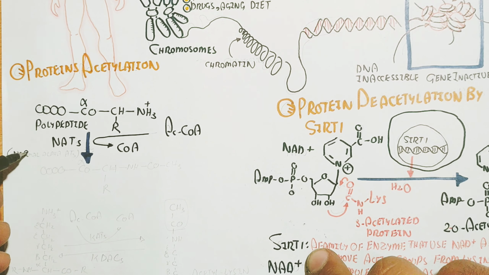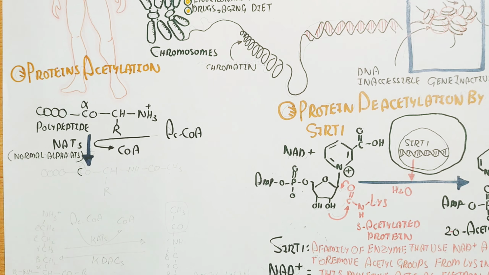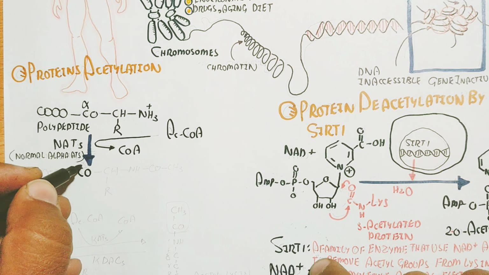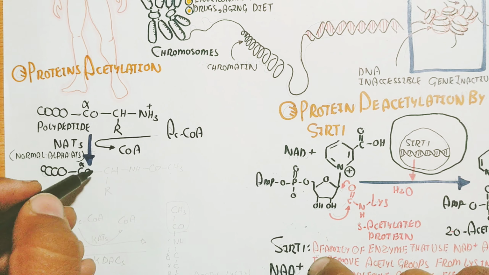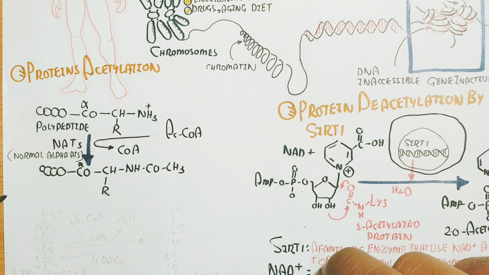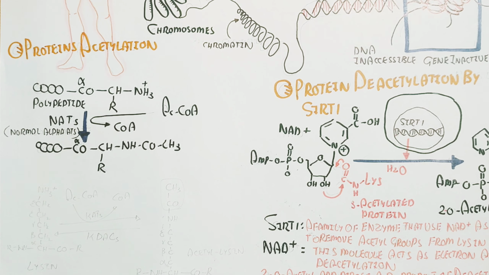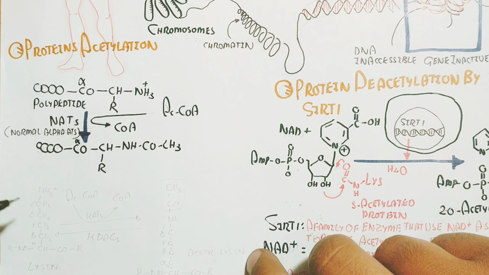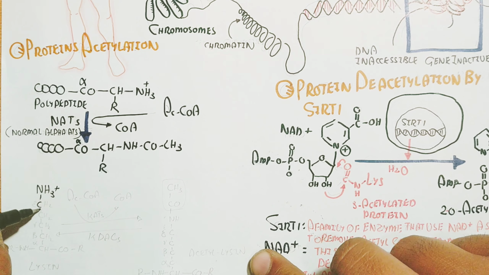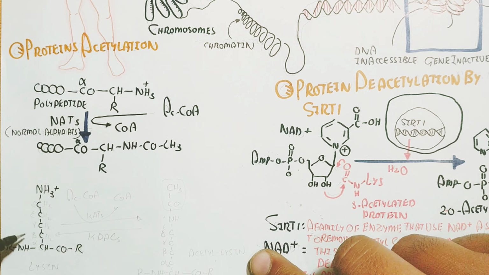Here the acetyltransferase enzyme uses acetyl-CoA, converting it to CoA, and in this way donates the acetyl group. The lysine residue contains an alkyl chain here, and the NH will attach with the acetyl group, COCH3.